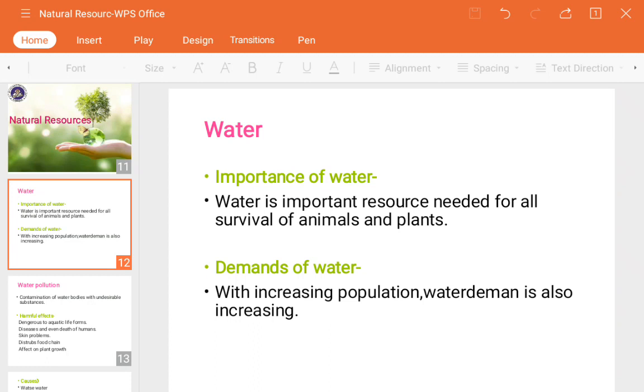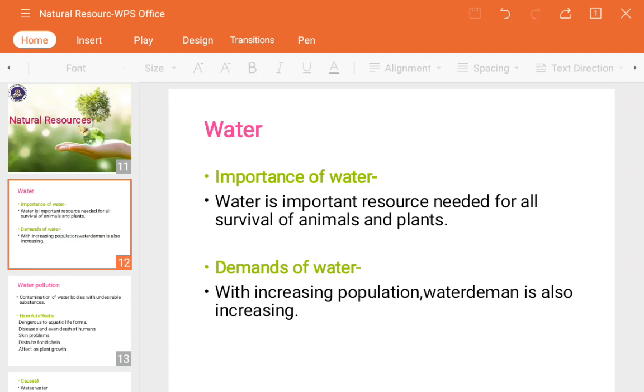Next, the plant also requires water, because if they will not get the water, they will dry up. So it's better that water should be used in such a way that it should not get wasted. We should learn how to reserve it.